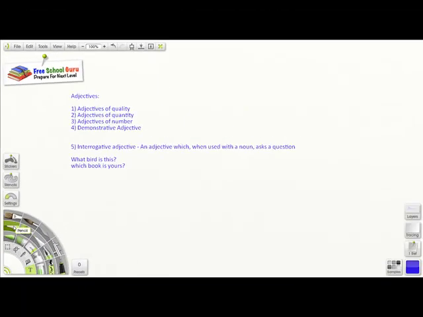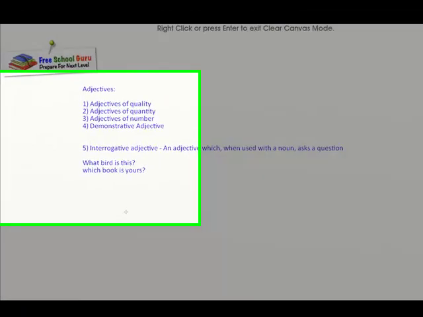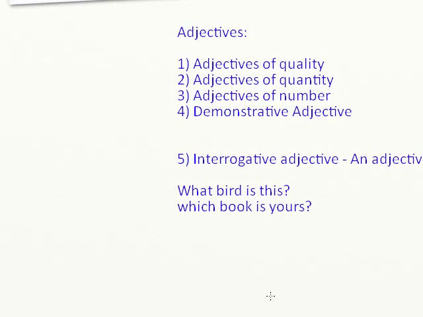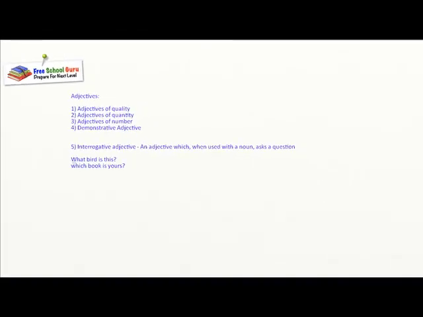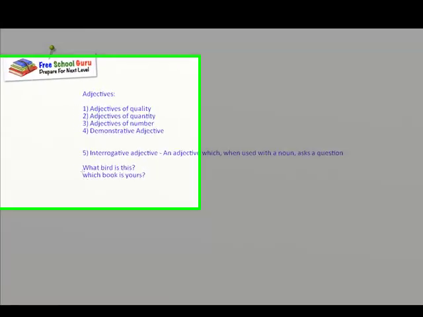Now let's understand. What bird is this? If you look at this statement, what is the noun? The noun is bird. Now, what word is used to ask a question? What.